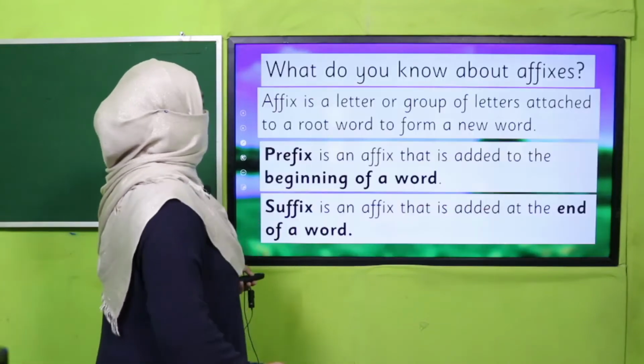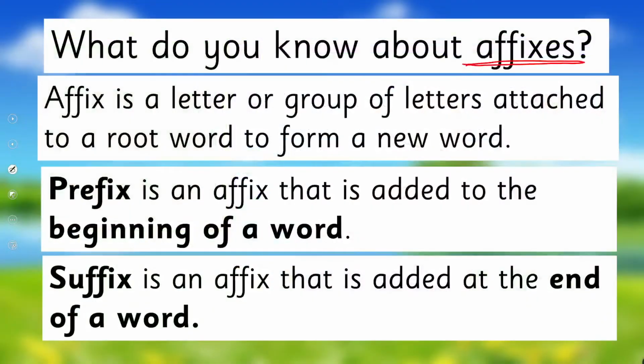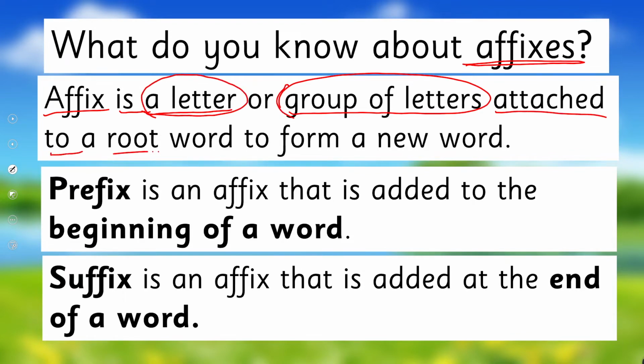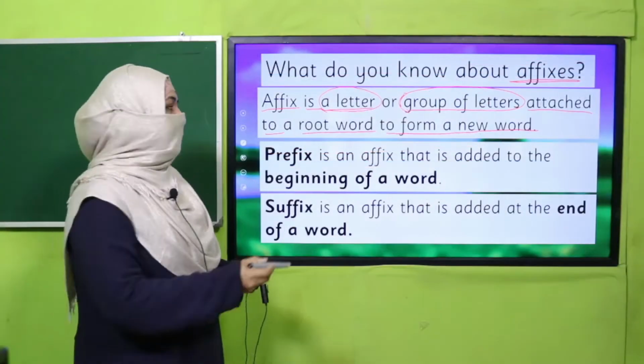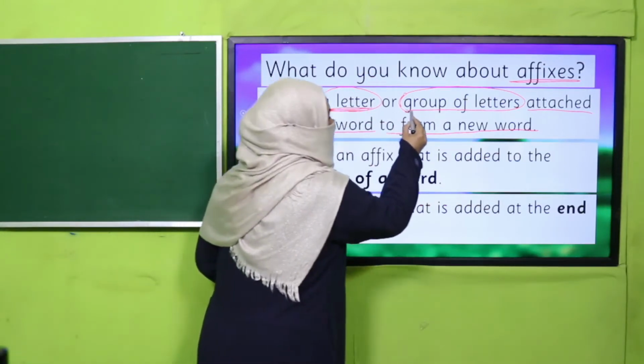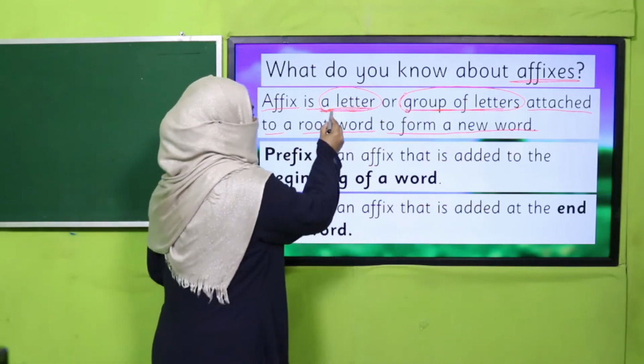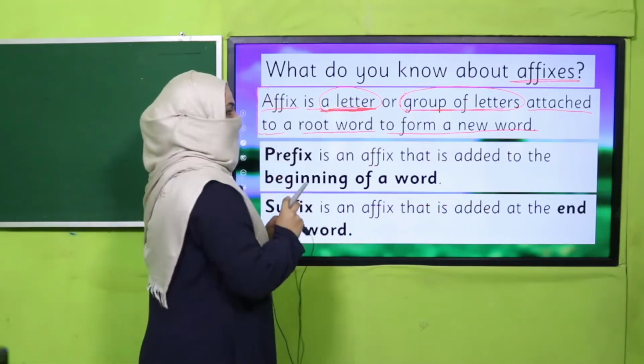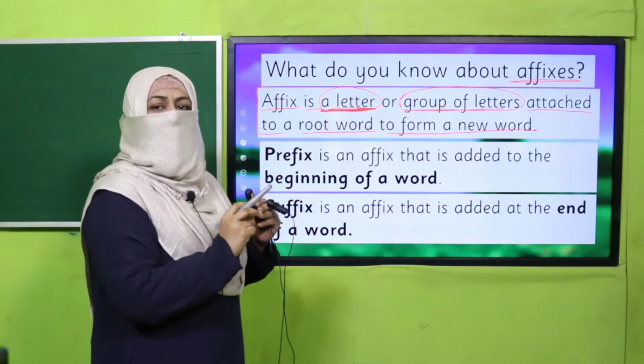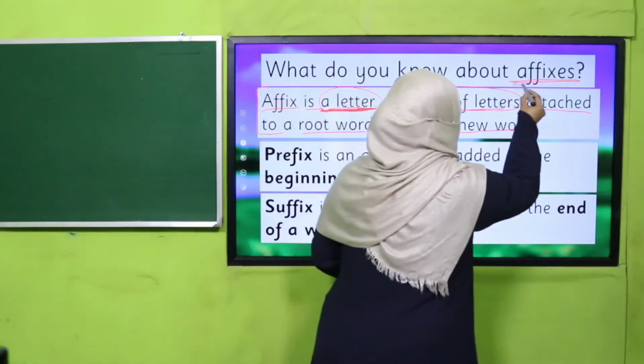The next concept is about affixes. What does affix mean? An affix is a letter or group of letters. It can be one letter or a group of letters attached to a root word to form a new word. So we take a word, we attach a letter or group of letters to this word and we make a new word. And this activity, when we add letters, is called affixation.